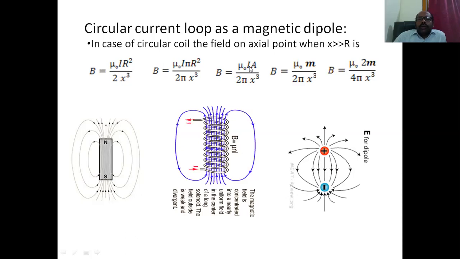Therefore I into area, current into cross sectional area. So that is the magnetic moment capital M. It is a vector. Mu naught M by 2 pi x cube. If we multiply and divide with 2, so mu naught 2M by 4 pi x cube. So it is the magnetic induction value on axial point.